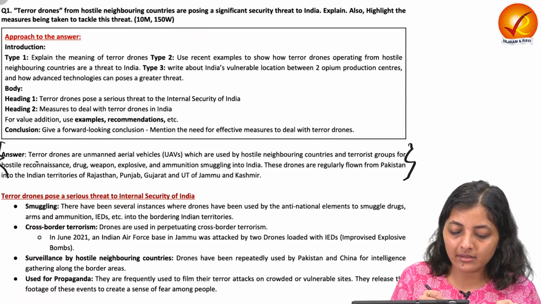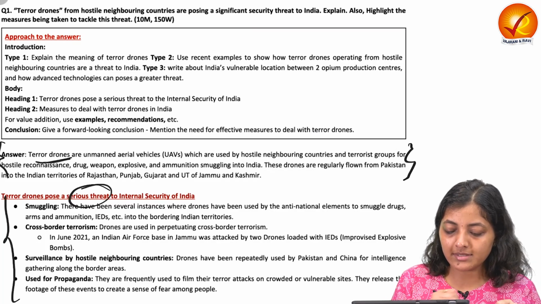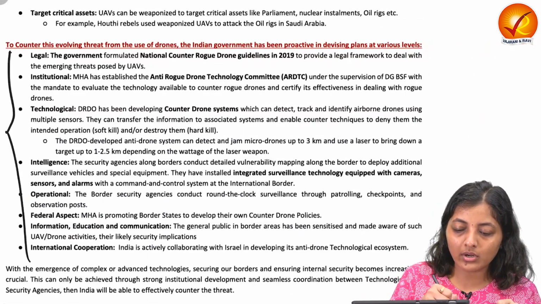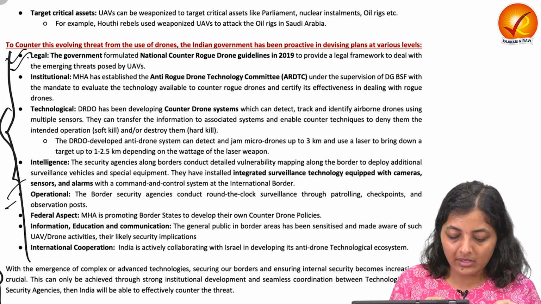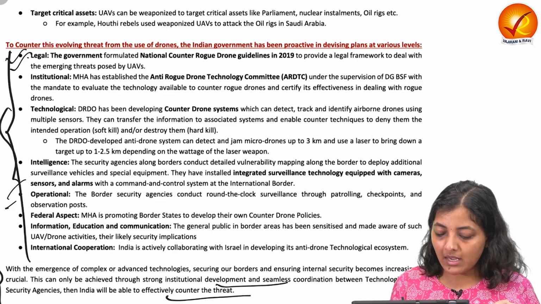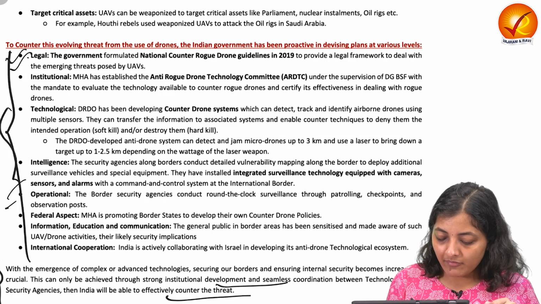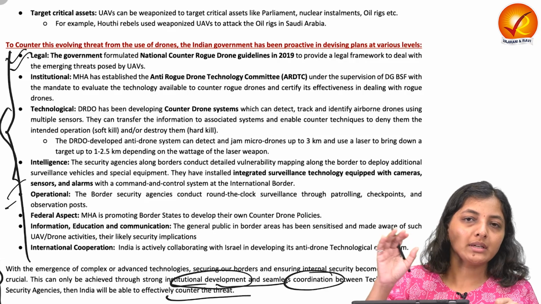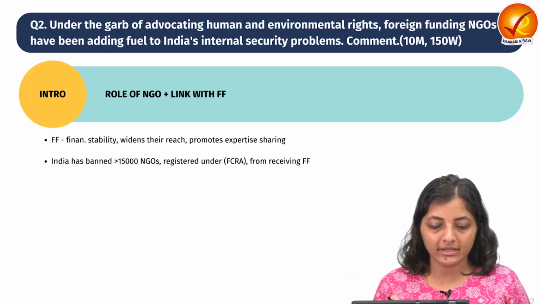The model answer starts with the definition of terror drones, then how terror drones are posing a security threat to the internal security of India. Next is how to counter this evolving threat: what are the various measures the government has taken, legal, institutional, technological, etc. Finally, the conclusion on how to deal with this terror drone menace via strong collaboration, institutional development and coordination between the technological and the security forces. Let's move on to the second question.